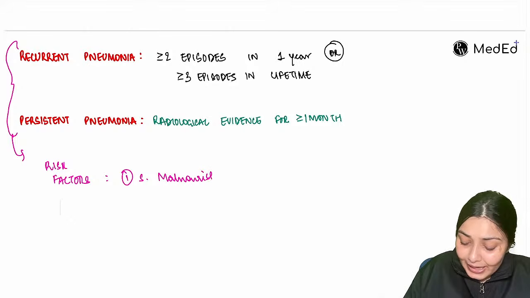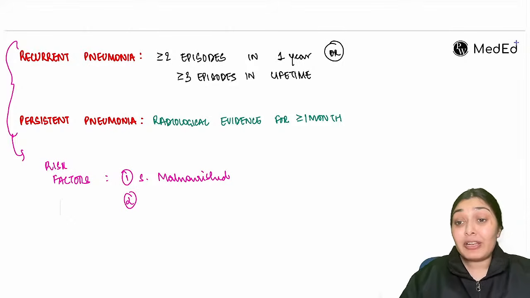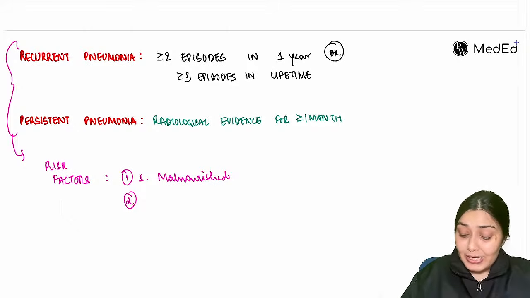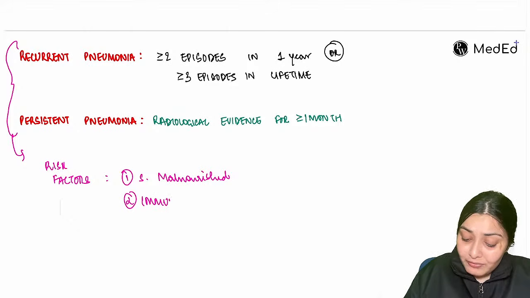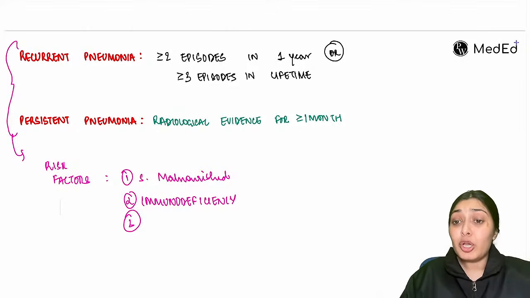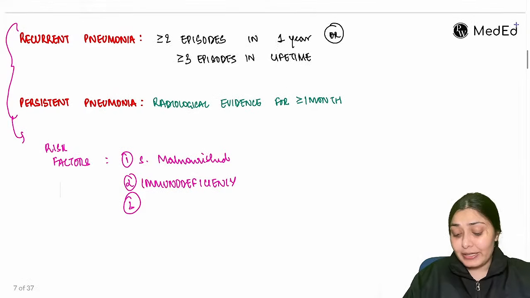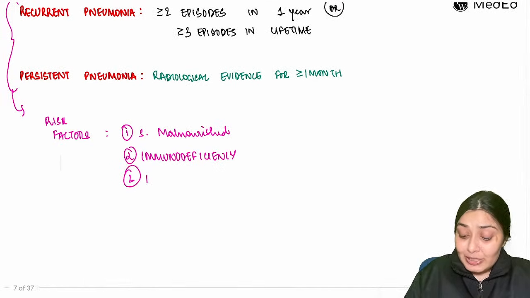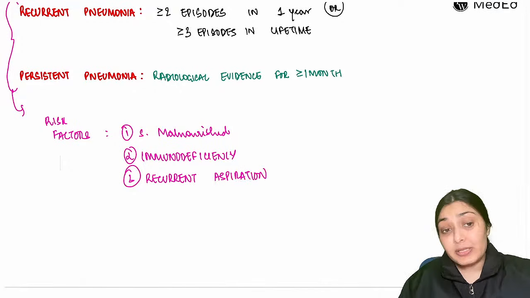If a child is a SAM child, there are chances that this child will have recurrent and persistent pneumonias. If the child has some sort of immunodeficiency, again this child is going to have recurrent pneumonias. If this child has recurrent aspiration due to some congenital issue, there could be a constant GERD problem, or some laryngomalacia or weakening of the LES. So in those conditions, a CP child, right? Cerebral palsy child, some neurological problem, persistent pneumonias.